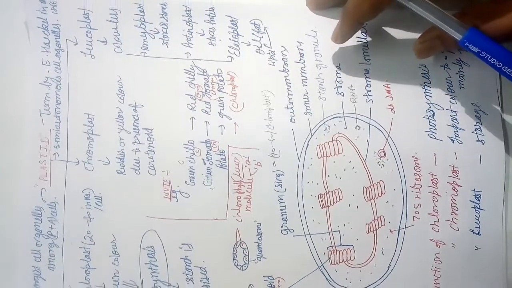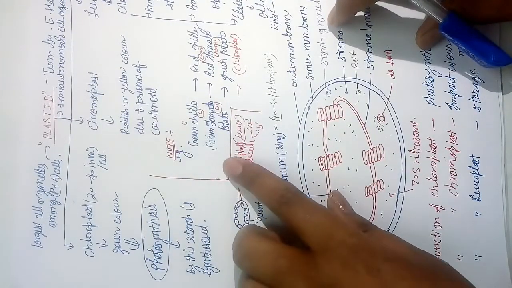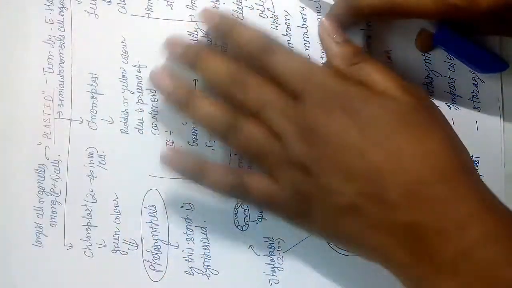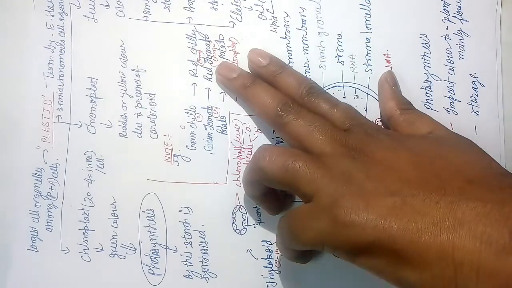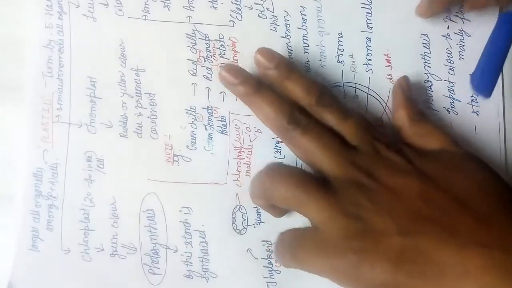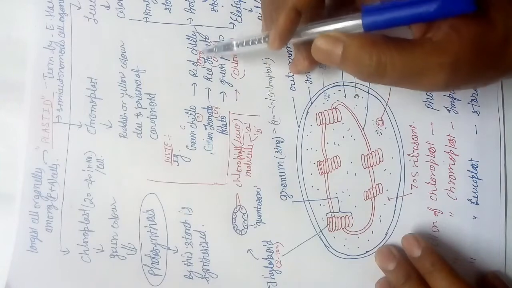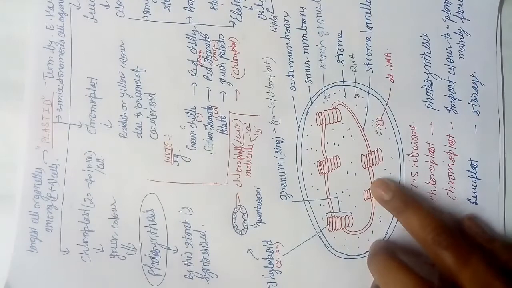Let me tell you all some more about the chromoplast. Actually, these are converted into each other. For example, green chili converts into red chili, because green chili has the chloroplast and changes into red chili because of conversion of the chloroplast into the chromoplast.